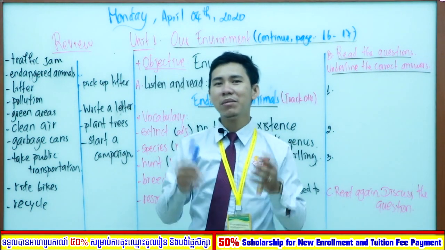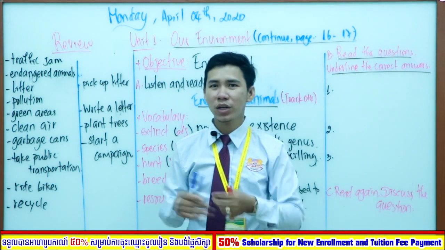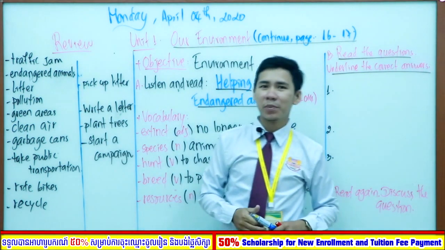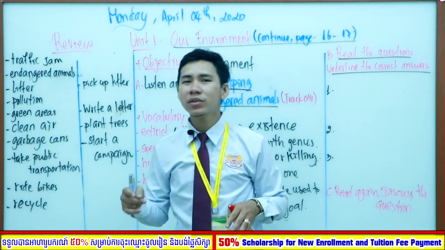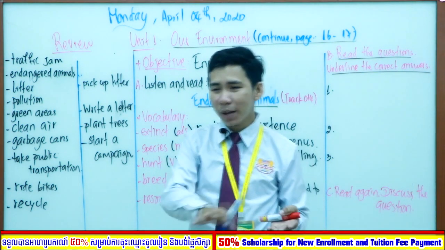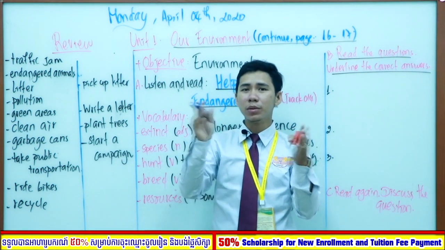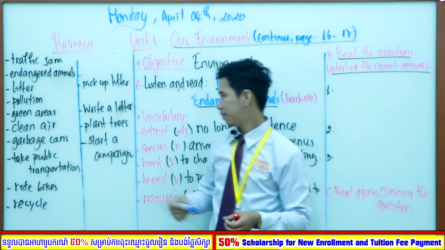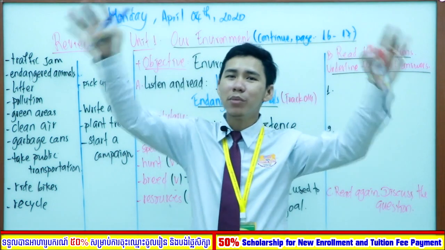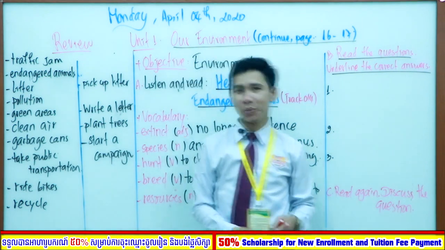Recycle. Recycle here means that you recover what you have already got. It means that you recover the plastic to be other things. Pick up litter. Pick up litter is an activity that you do in order to make your environment clean. You take up the trash. Write a letter. To write a letter, you use a paper and a pen to write down. Plant trees means that you plant more trees in order to keep your environment green.